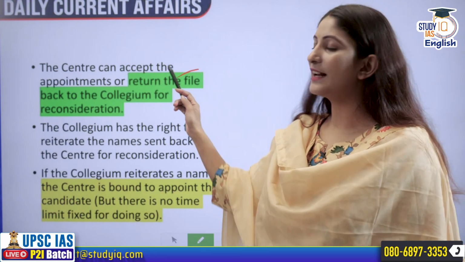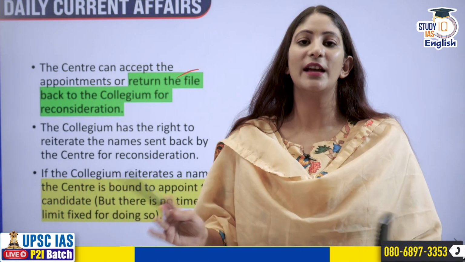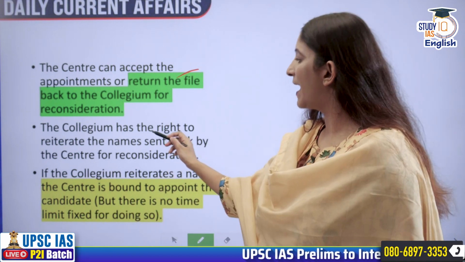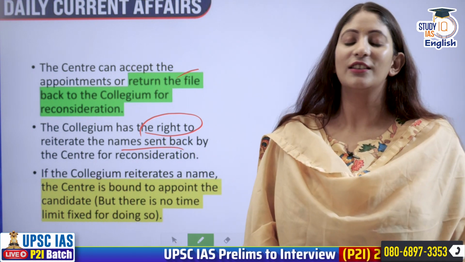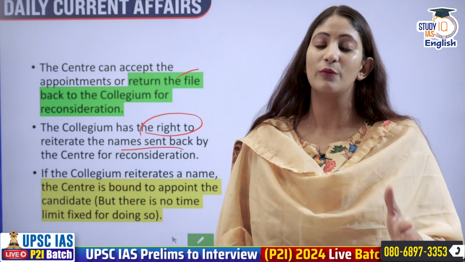Supreme Court Collegium goes through the IB report, makes recommendation to the center. Now the center can either accept all these appointments or can send it back to the collegium if there are any changes that the center seems fit. And the collegium has the right to reiterate the names sent back by the center. The collegium is not intimidated by the center saying, no, we have to change the name.